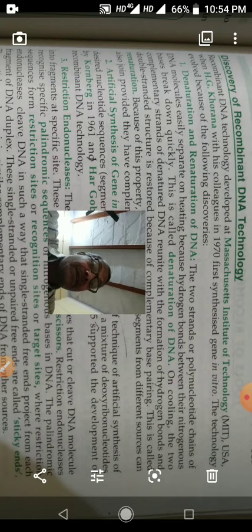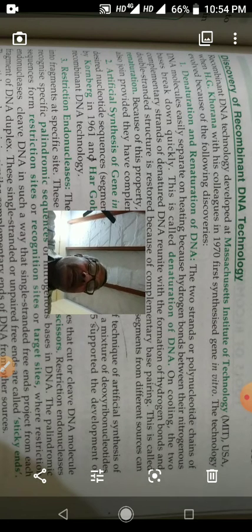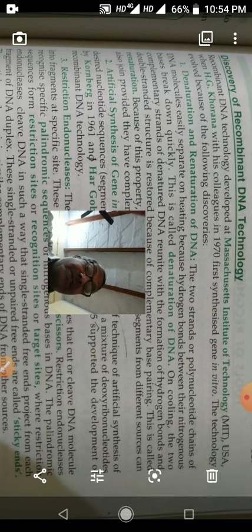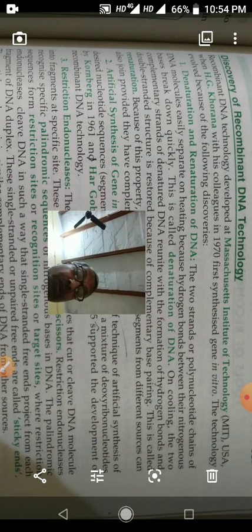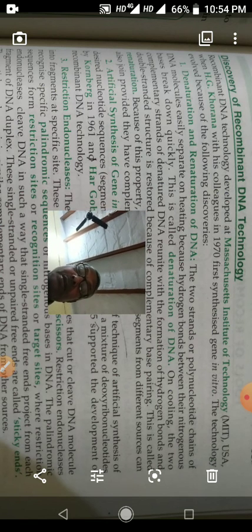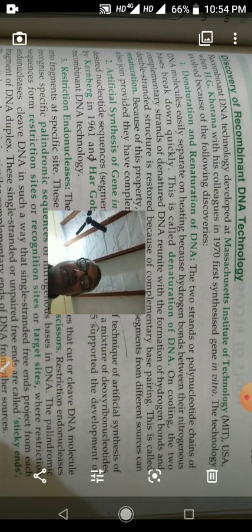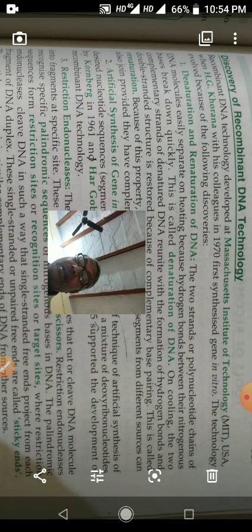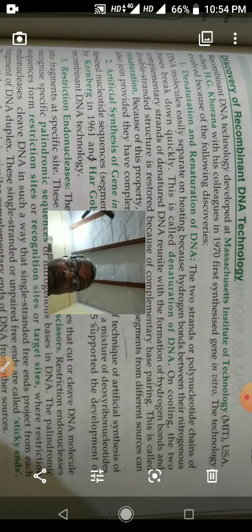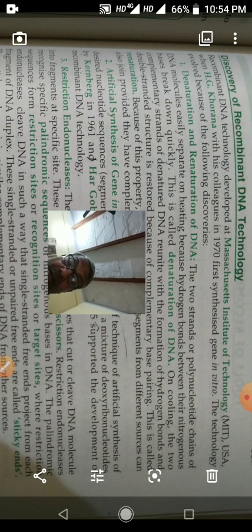What are the discoveries due to which recombinant DNA technology evolved? In that, first was denaturation and renaturation of DNA. Second, artificial synthesis of gene in vitro. Third, discovery of restriction endonuclease enzyme. Fourth, use of plasmids or phages as vectors.